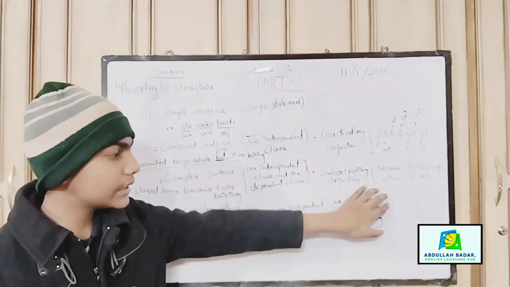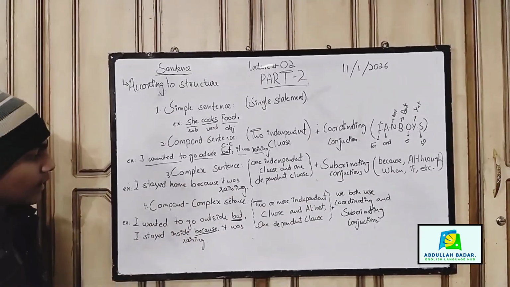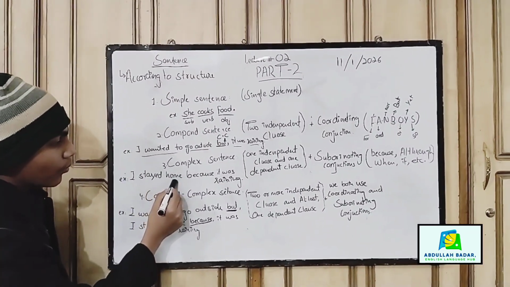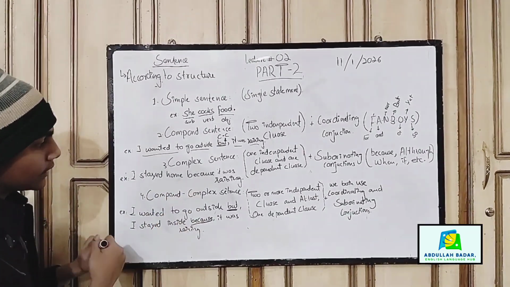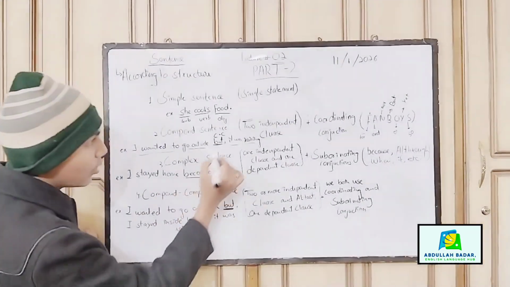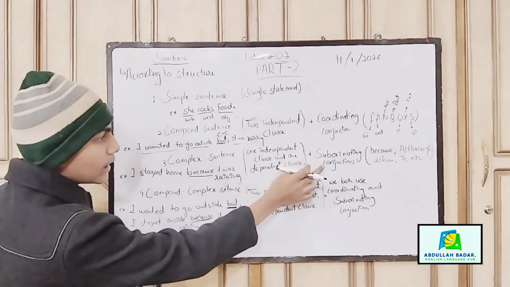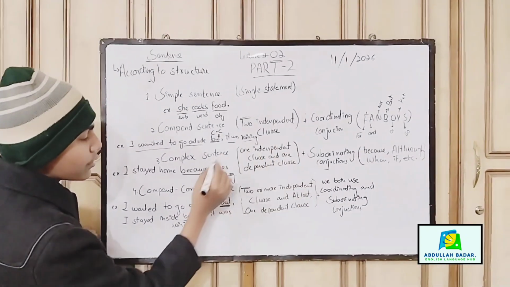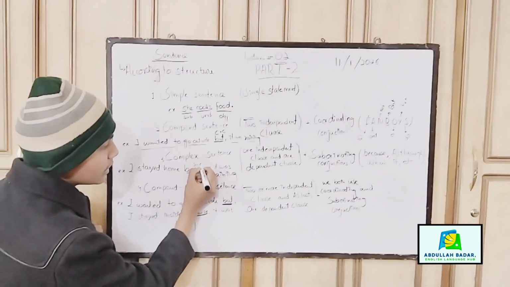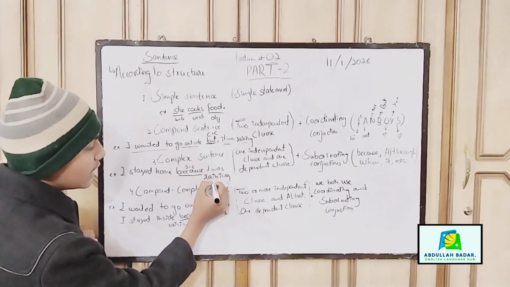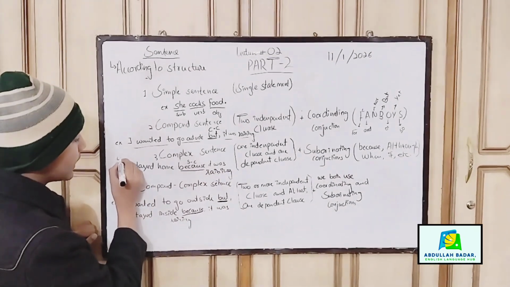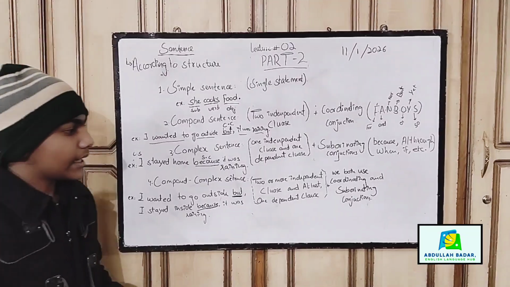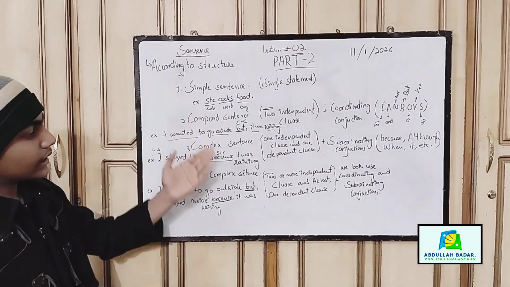Now put this scenario in our sentence. I stayed home because. This because is not a coordinating conjunction, it is a subordinating conjunction. So this is the subordinating conjunction we put here. It was raining. This is a complex sentence. I think you are clear on all three types.